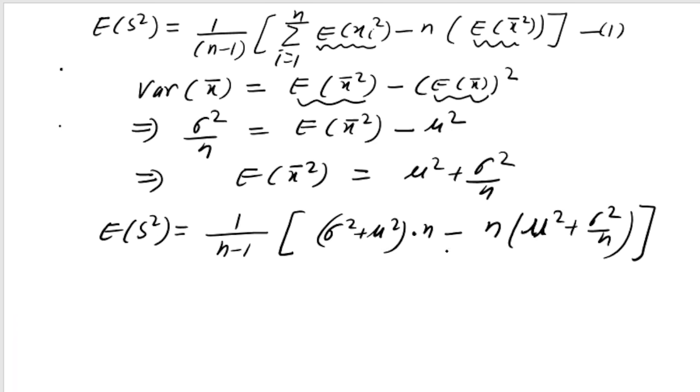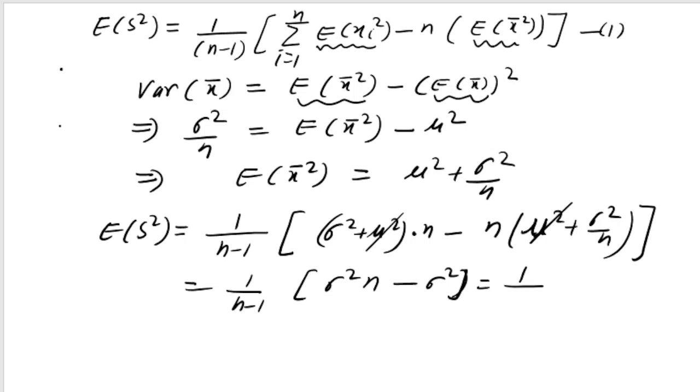Now we are in the very last step. You can see n mu square here and n into mu square there will cancel. So what will I get? I will get 1 by n minus 1, and from this I will get sigma square into n, and here this n and n cancel, so I will get sigma square, right? So I will get 1 by n minus 1 into n minus 1 sigma square.